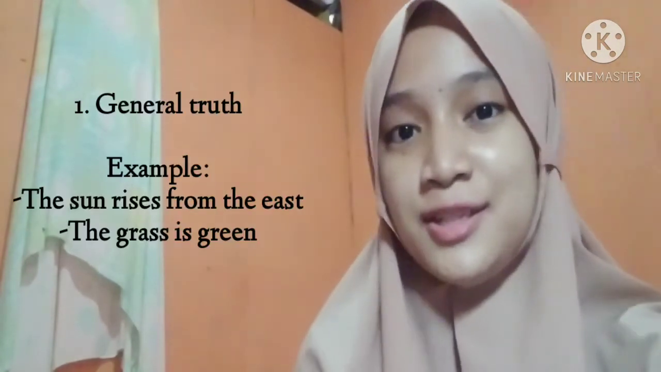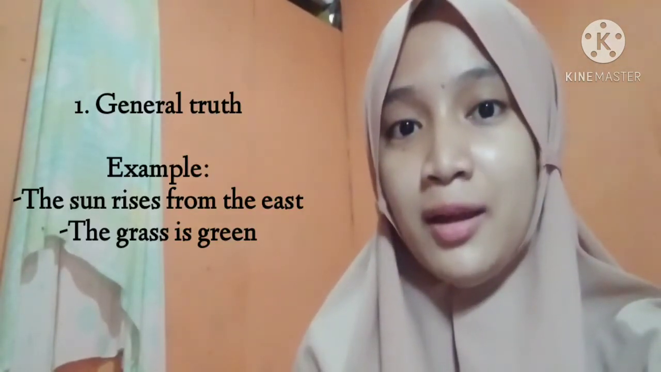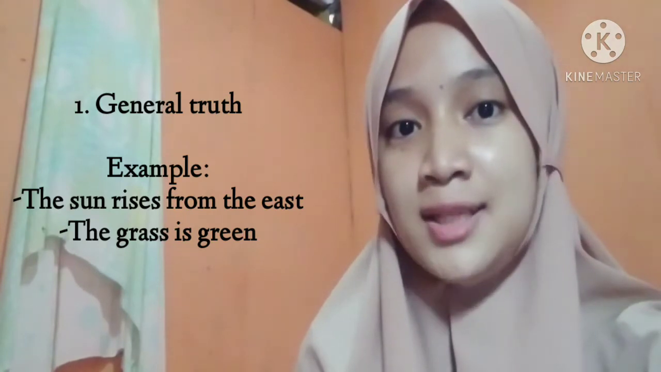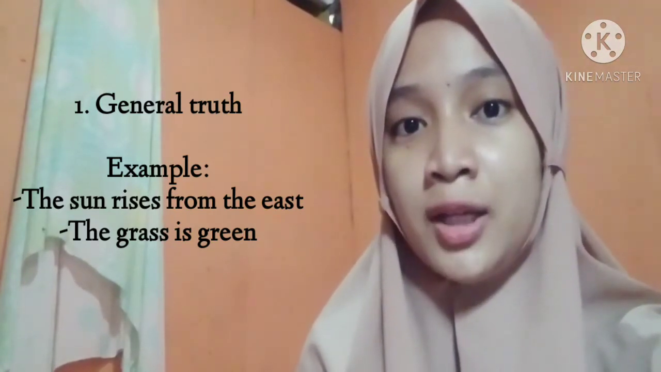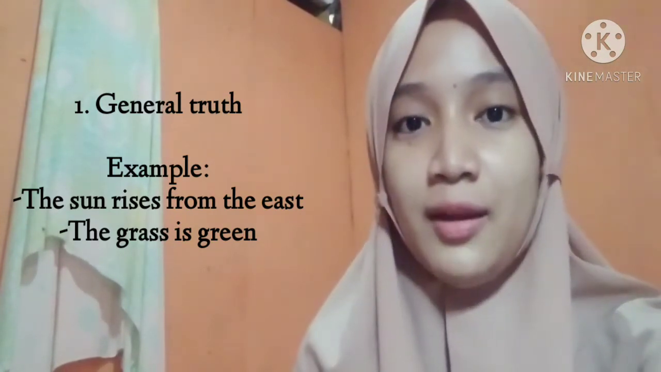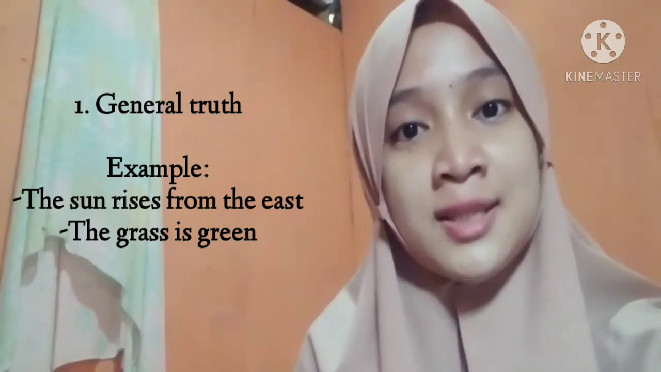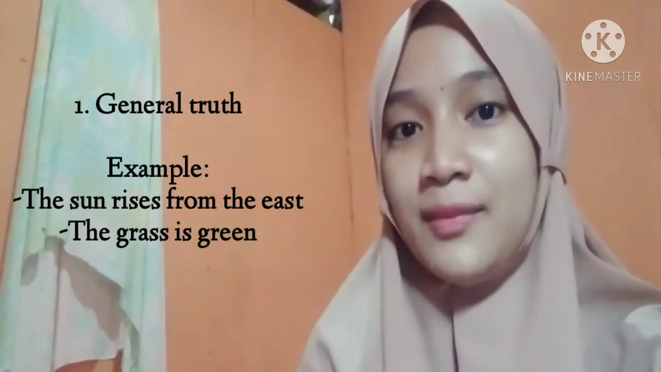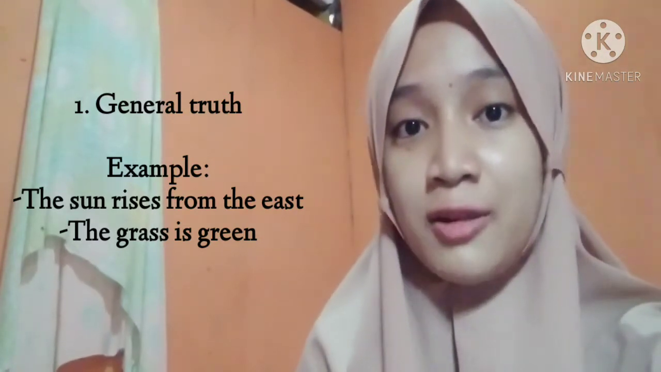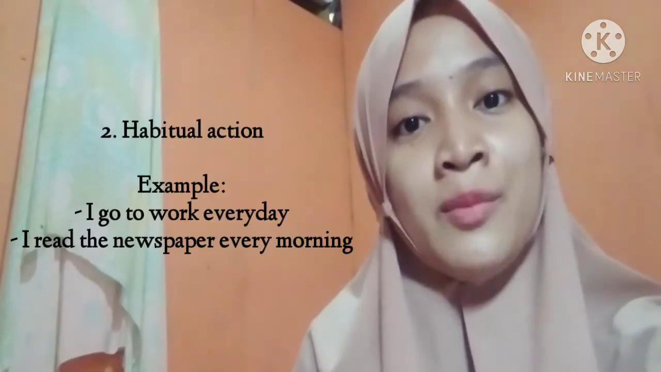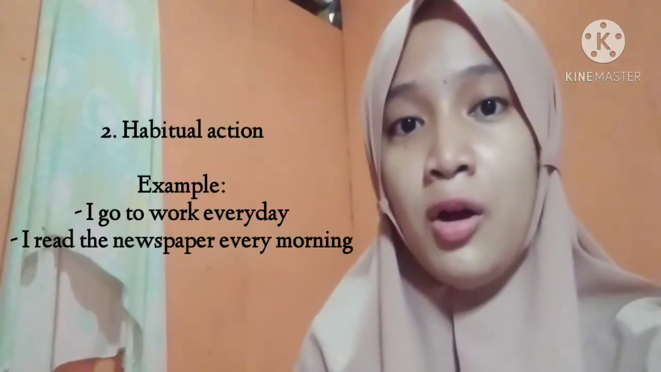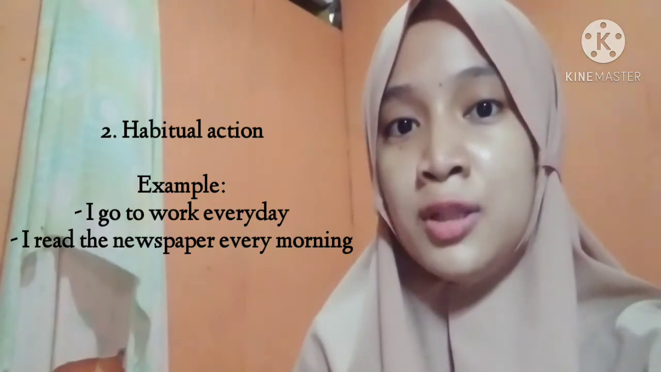As for the function of simple present tense, the first is general truth, namely to declare an event or incident that is already common and cannot be denied. Example of the sentence: the sun rises from the east. The grass is green. The second is habitual action, namely starting a daily life or activity that we do continuously